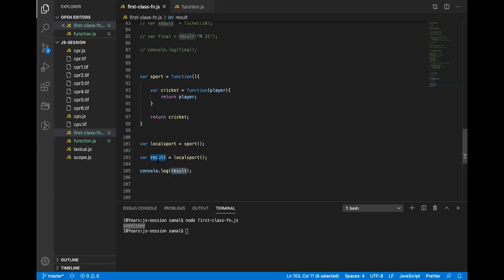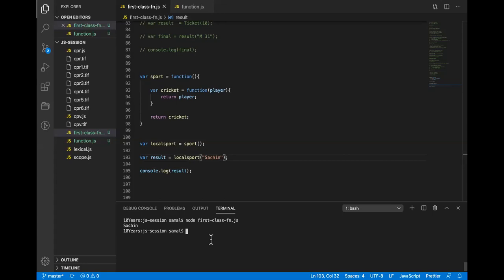So undefined is assigned to result. So where do I pass it, here or here? Yes, you have to pass it in local sports. If I run this, it will basically print the value. So I hope this is clear.